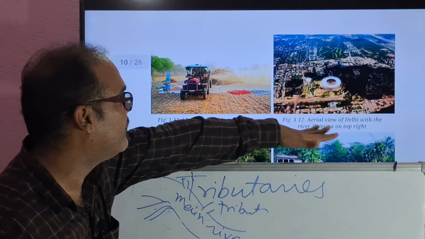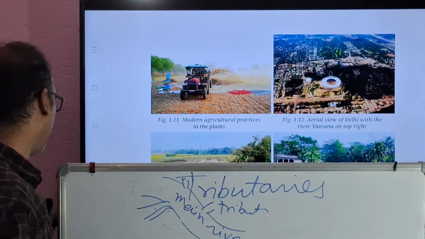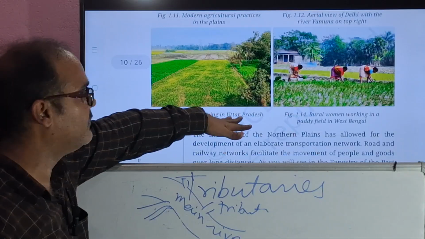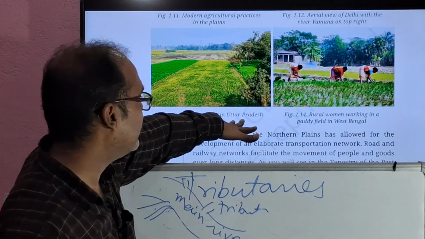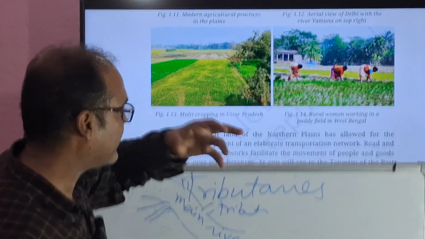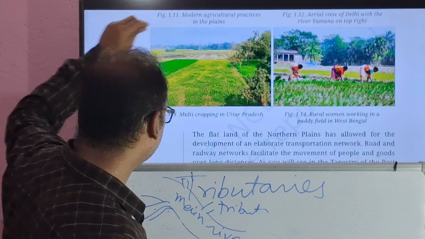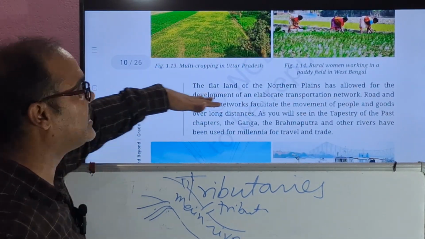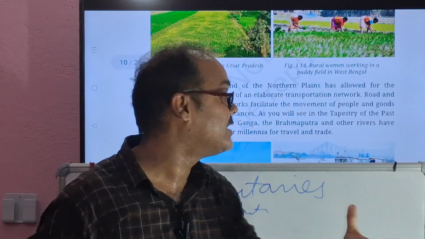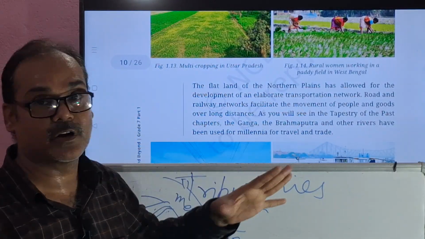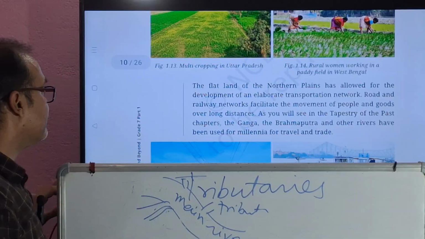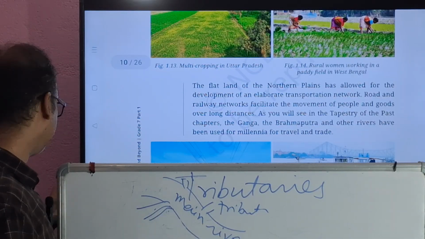You can see the aerial view of Delhi with the river Yamuna on the top right. See these beautiful pictures. Multiple cropping is given. A picture is given of Uttar Pradesh, and rural women working in a paddy field in West Bengal. The flat land of the northern plains has allowed for the development of an elaborate transportation network, roads and railways, everything is available there, right? So we have discussed these things.